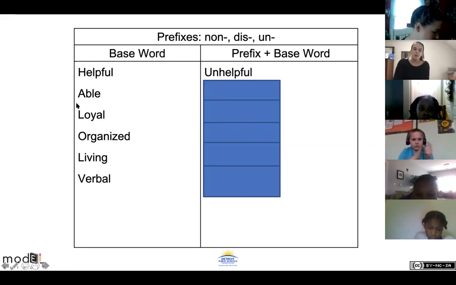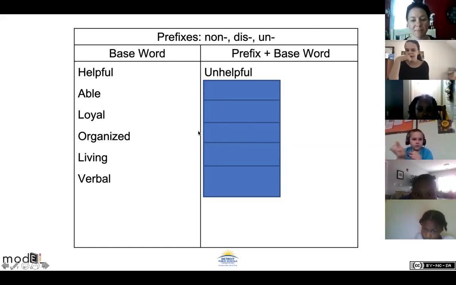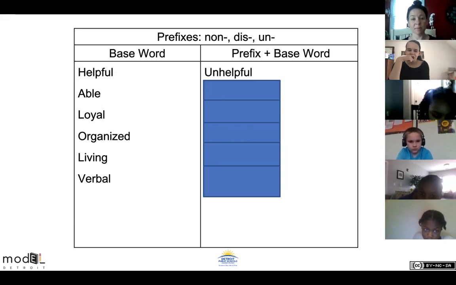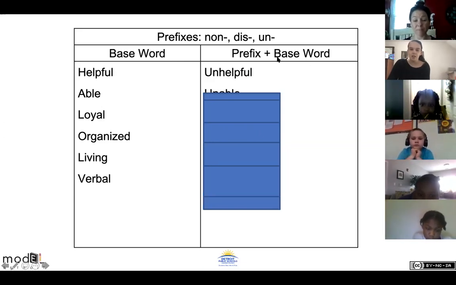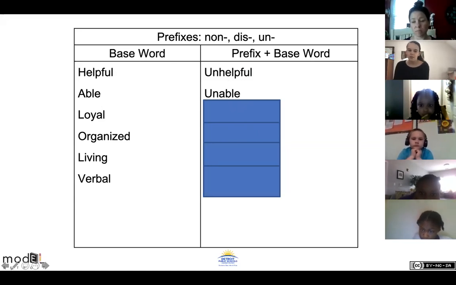Okay, the next word is able. Non-able, disable, or unable. There's actually two right answers for this one. Disable. Good, disable. Jamie, what do you think? Unable. Unable would work too, yeah. So this one says unable, but you could use either of those prefixes. Good job, Tamara. Good job, Wendy. Good job, friends. You're doing really great.